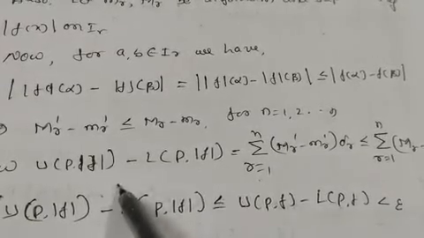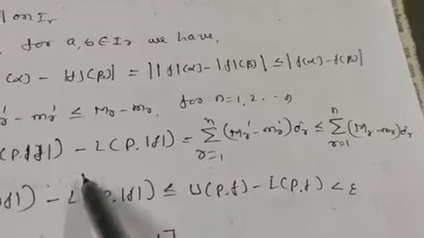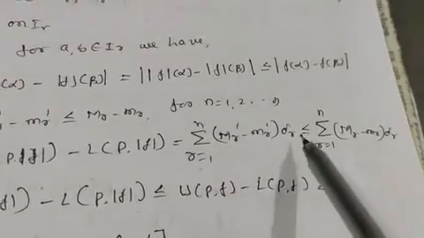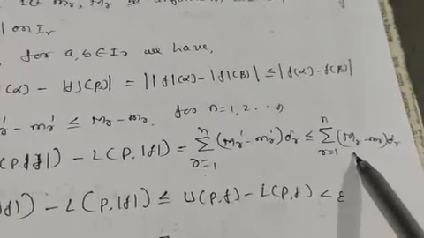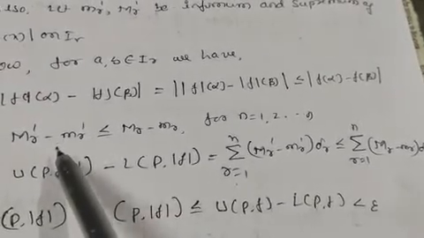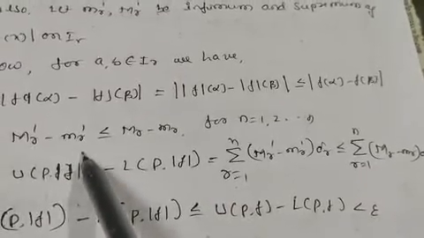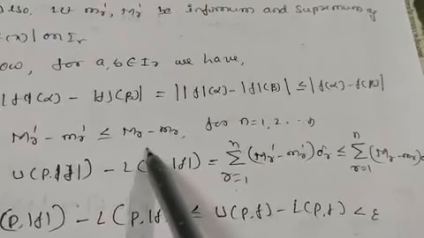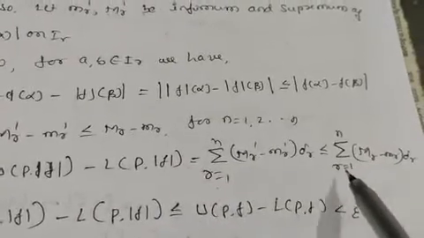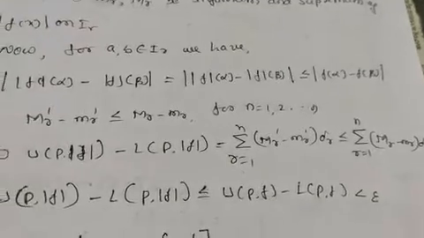We know this is the definition of the upper Riemann sum minus the lower sum. This is less than or equal to sigma r equals 1 to n, since the difference between the supremum and infimum of the function mod f is less than or equal to the difference of the supremum and infimum of the function f. So it is less than or equal to sigma r equals 1 to n of M_r minus m_r into delta x_r.